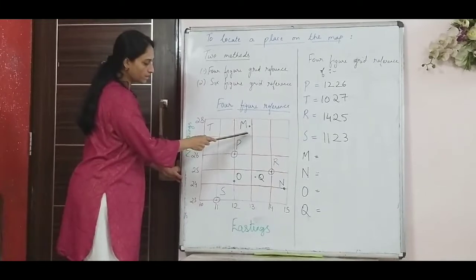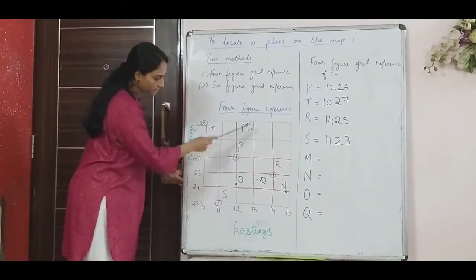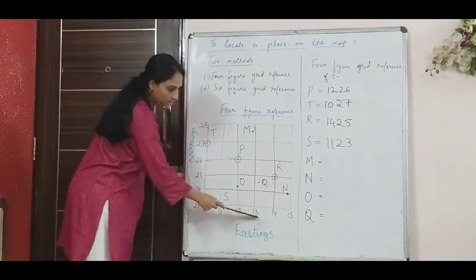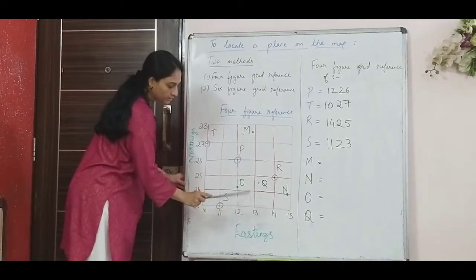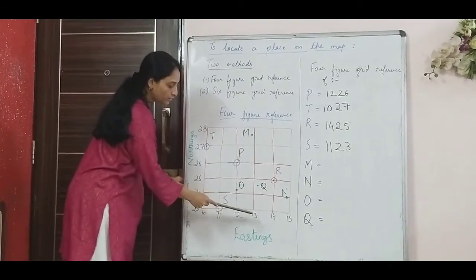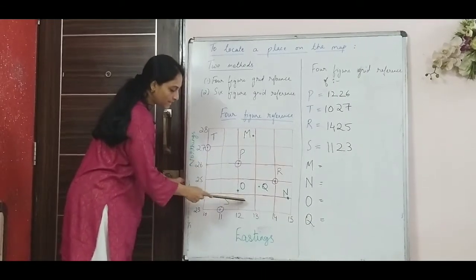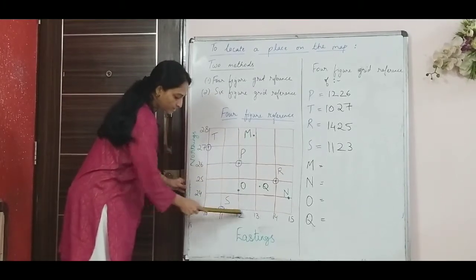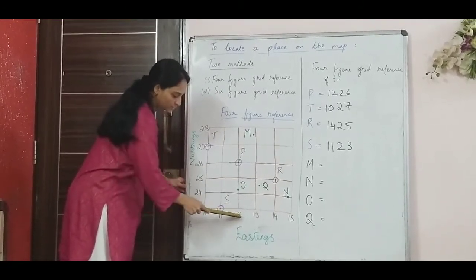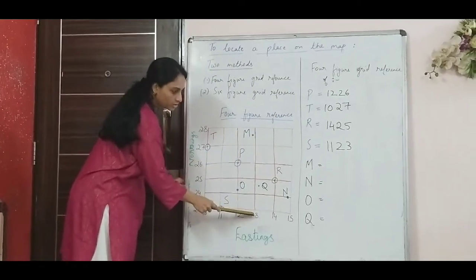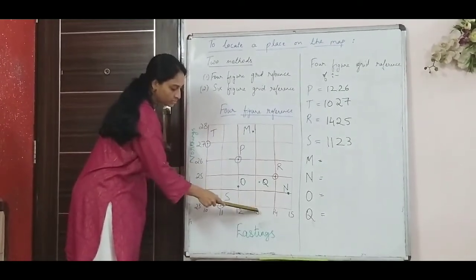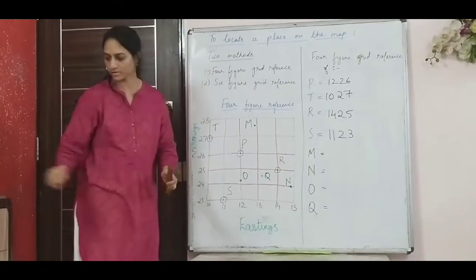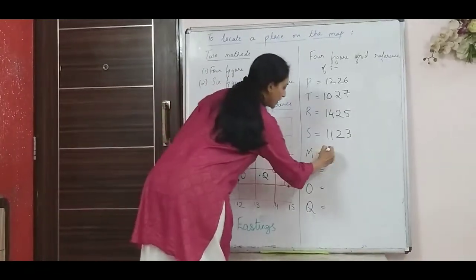Now here the first one, M. See here, point M. When you consider the easting, this is the easting, and it lies between 12 and 13. So it is neither on 12 nor 13. What you will do is take the easting that is on the left of the object, that is the point. Because when you go towards the east, like 10, 11, 12, then 13, this object has not crossed 13. It has crossed 12. So generally you will take the easting that is to the left. So 12 you will take first. So my easting would be 12 here.